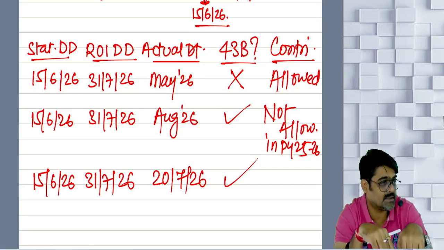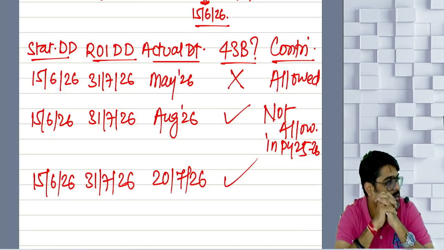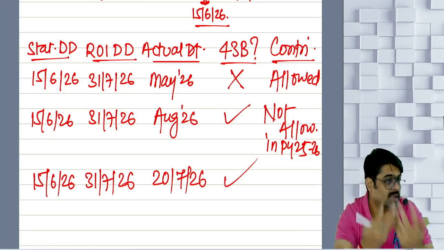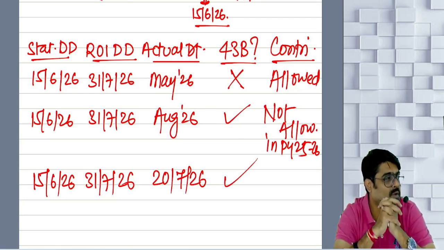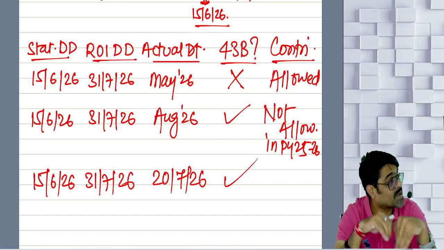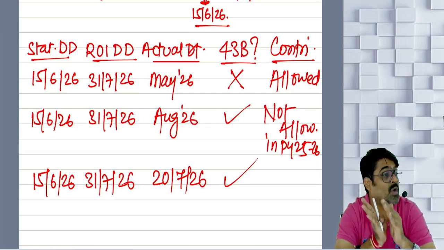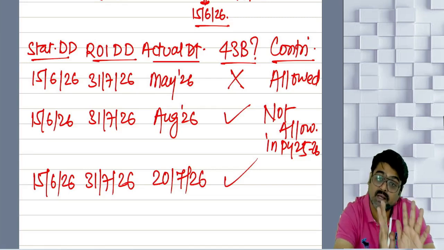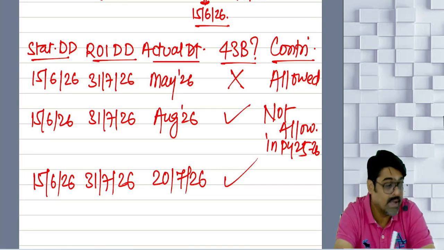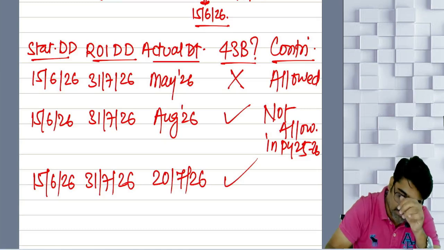So now, in the income tax department only, some assessing officers are allowing and some assessing officers are not allowing. So whether to disallow as per 43B or not, who will give the clarification? CBDT gave the clarification that 43B provisions get attracted, and expenses are disallowed, only if the payment is not done up to the due date of filing ROI. If the payment is done on or before the due date of filing ROI, even then the statutory due date is missed, disallowance will not be attracted. It will still be allowed.